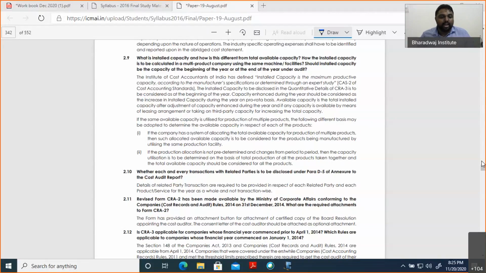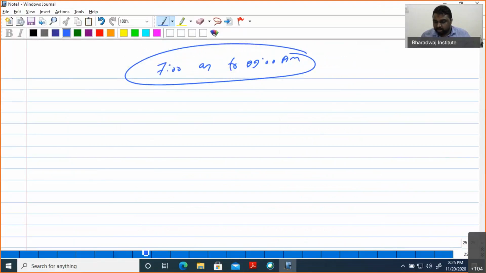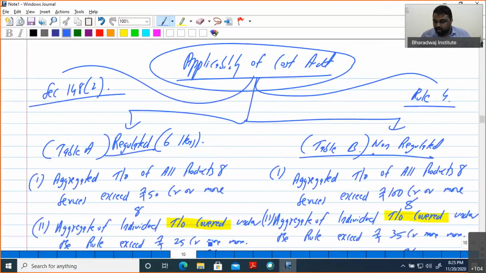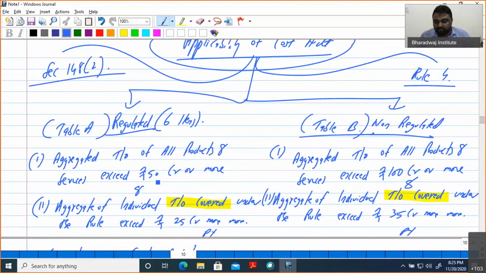Yes, regulated and non-regulated turnover. See, it's very simple. If you are regulated, the aggregate turnover of all the products is 50, and products covered under the rule are 25. If you are non-regulated, the aggregate turnover of all the products is 100 instead of 50, and here it is 35. So I think now you are clear, my dear. Any other doubt, please ask.